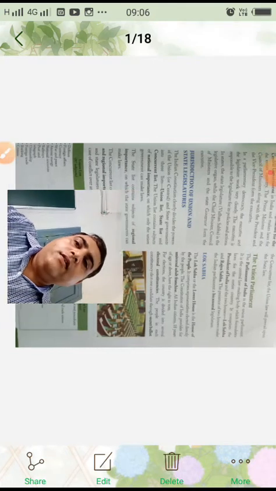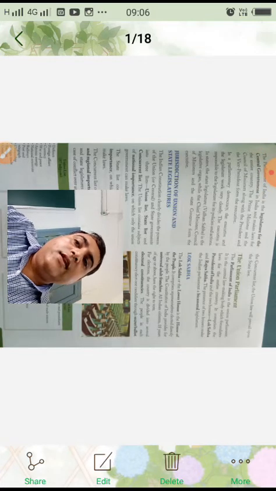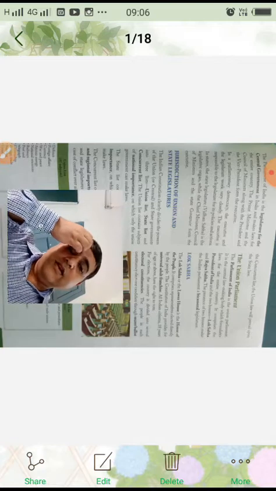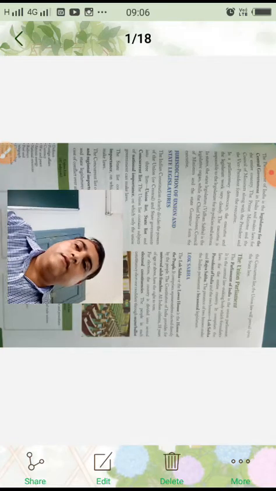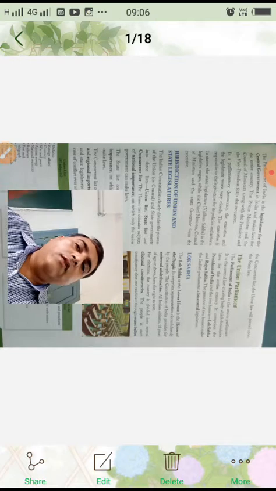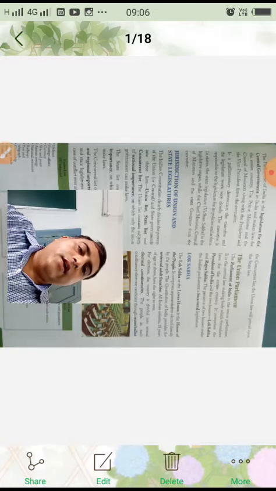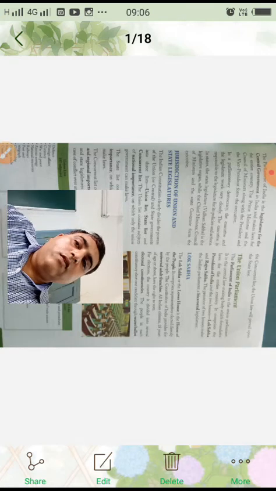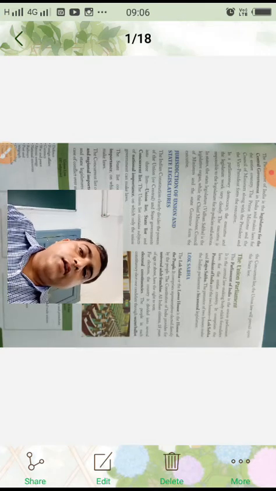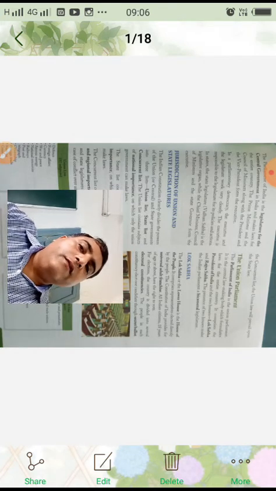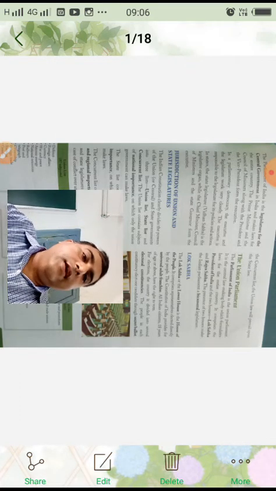So what is given? That the Parliament of India is the legislature for the central government in India. So you have to keep always in mind, such type of questions can be asked from within the chapter, that the Parliament of India is the legislature for the central government in India and makes laws for the entire country. That it is Parliament of India only which makes the laws for the whole country. And the Prime Minister and the Council of Ministers, along with the President and the Vice President, form the executive.